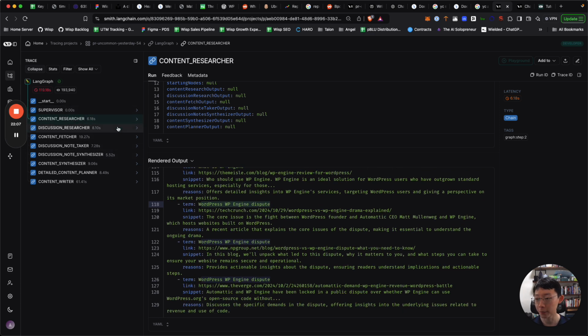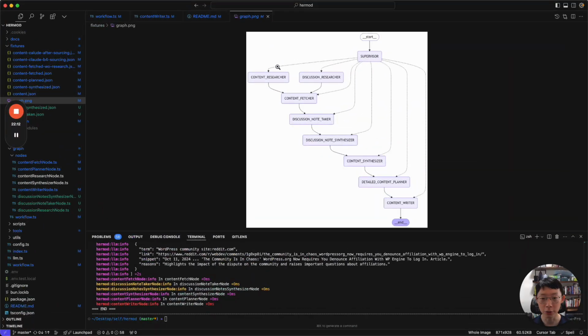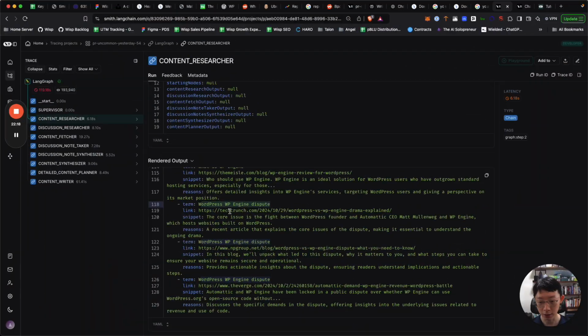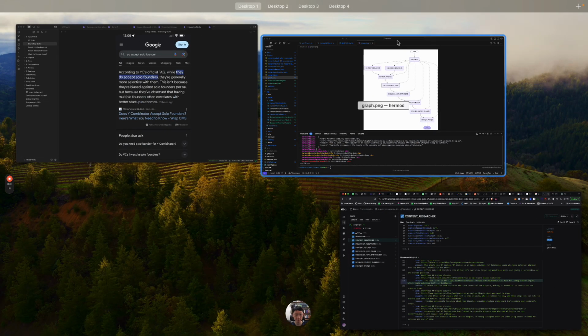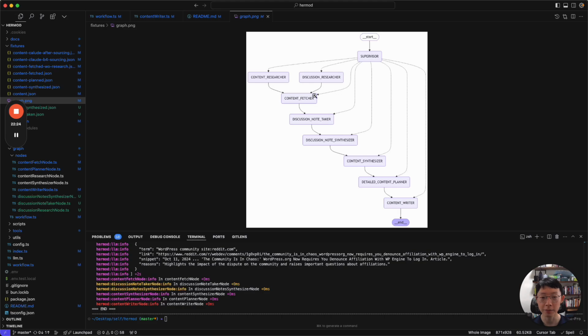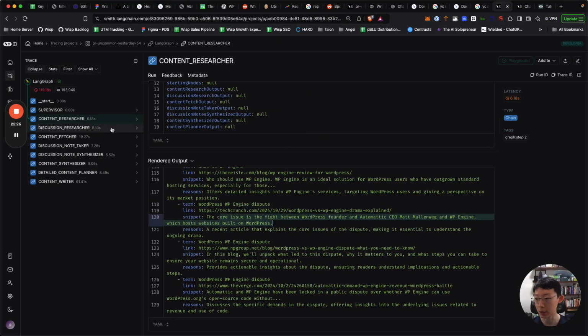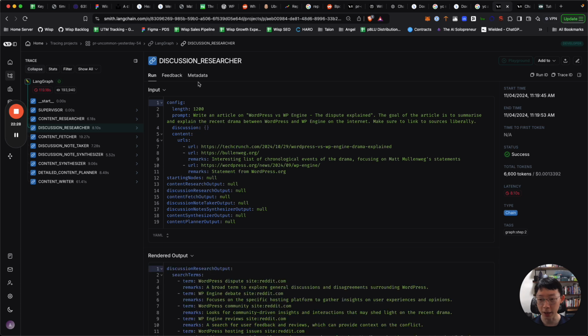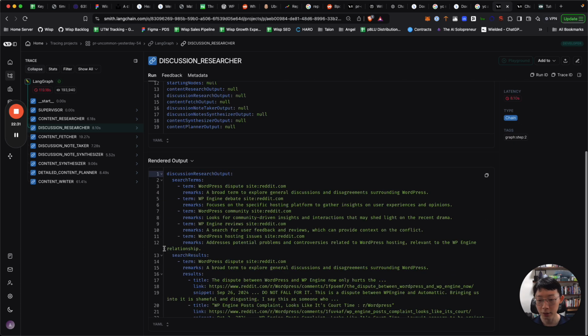Okay, so from there, that's the note from here. The input is the instructions that we gave it, and the output is the URLs and snippets from Google about the topic. Okay, so we are here. Now the next one is the discussion researcher. At the same time, running in parallel, this is running.